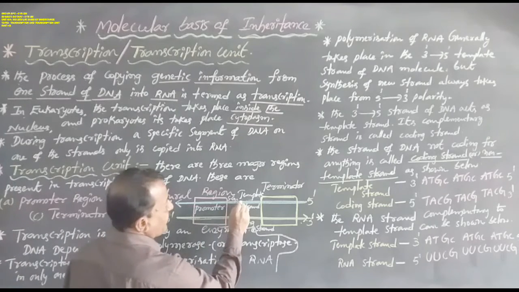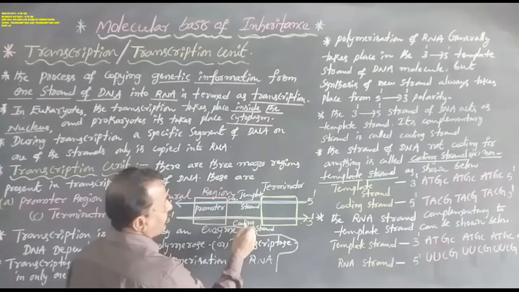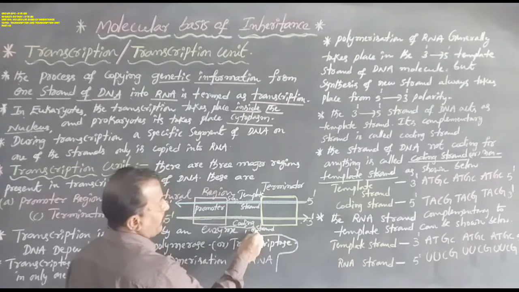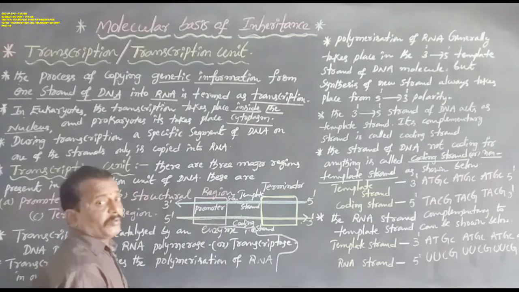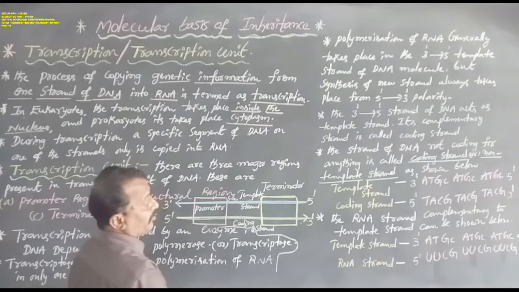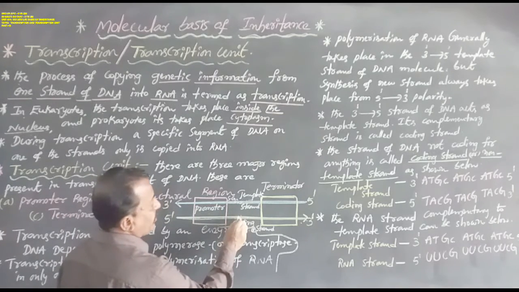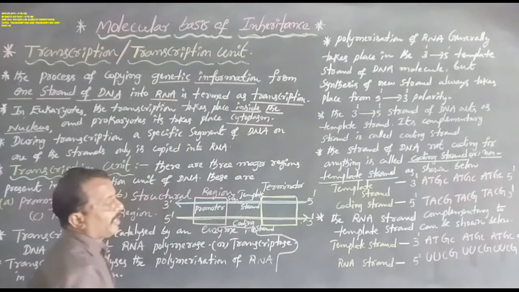Okay now? So this is a template strand and this is a coding strand. The template strand is a single segment of DNA, and this is a single strand of mRNA.